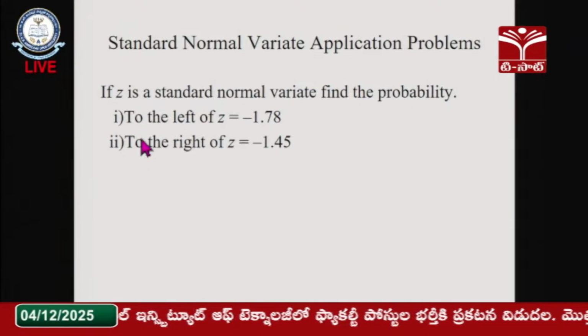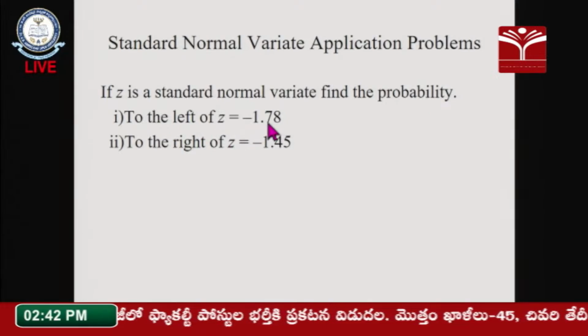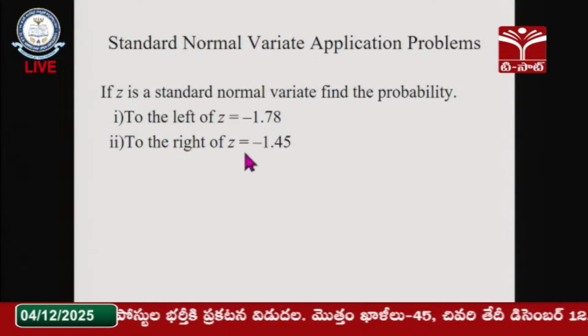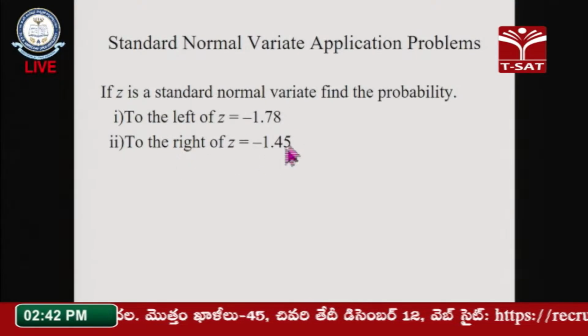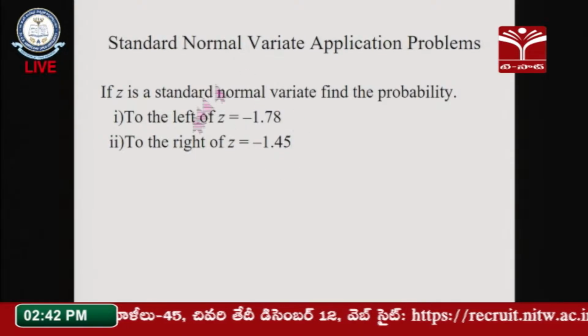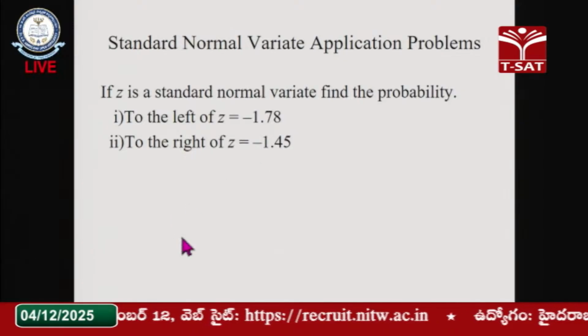What is the first one? To the left of Z is equal to minus 1.78. Students may be confused with this minus symbol, negative values, many number of times. So I clearly explain using the diagrammatic representation.